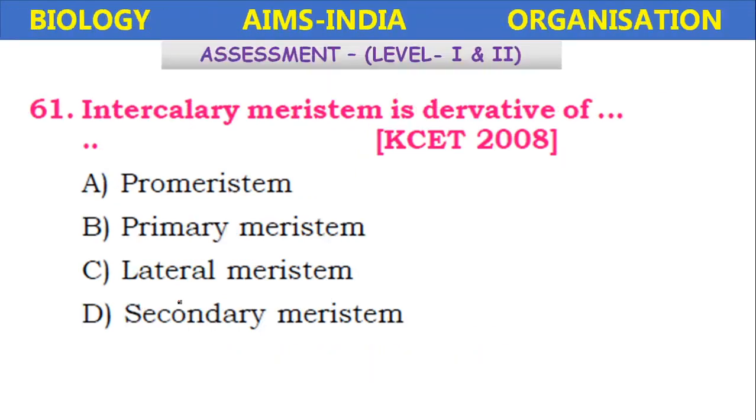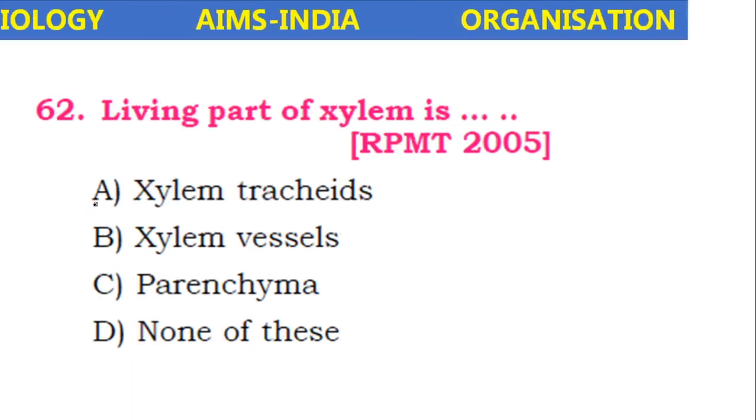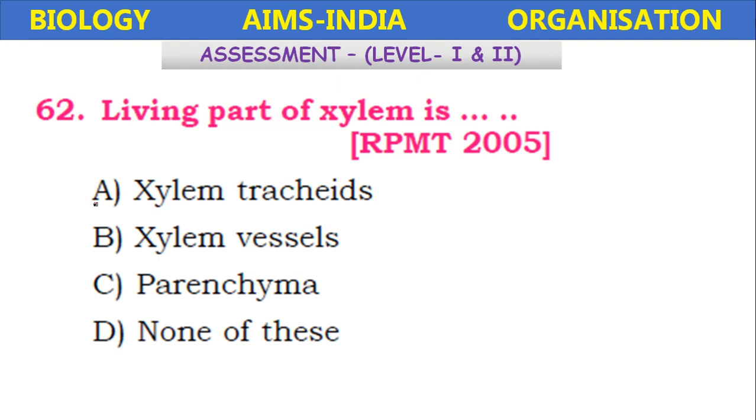Intercalary meristem is the derivative of promeristem, primary meristem, lateral meristem, secondary meristem. Intercalary meristem is the primary meristem. The living part of xylem is xylem tracheids, xylem basals, xylem parenchyma. None of these. It is the parenchyma which is the living part.